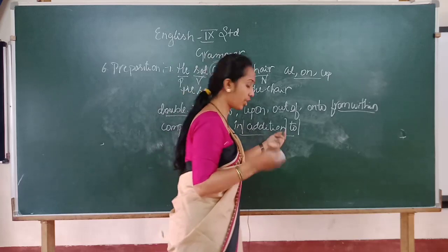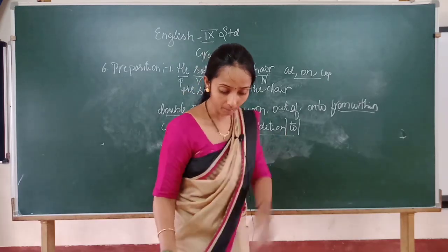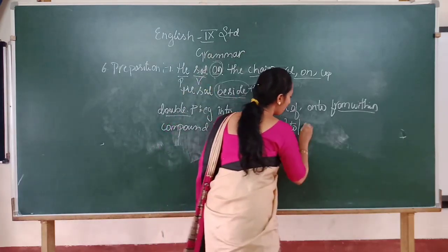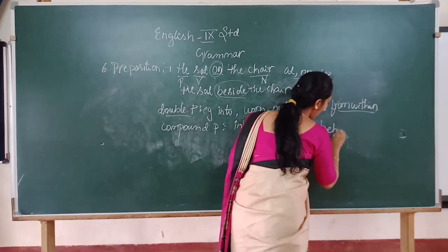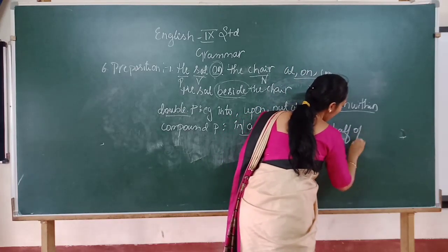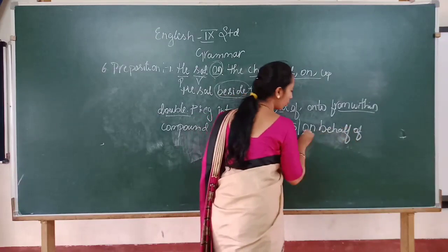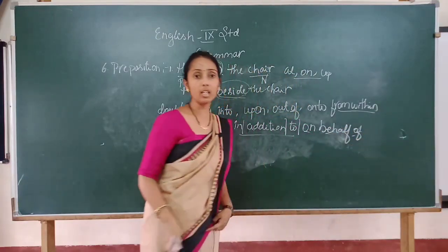Here, in addition to, then on behalf of. Here also, see, two prepositions combined together.